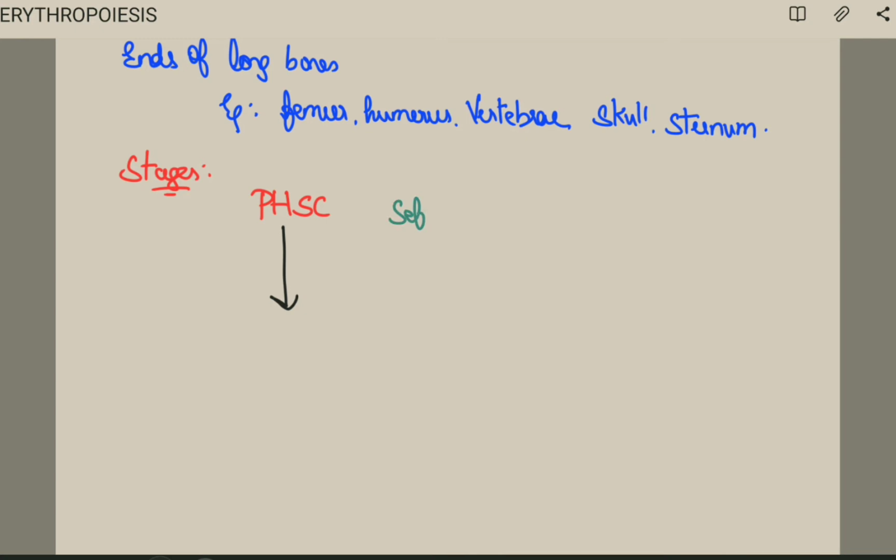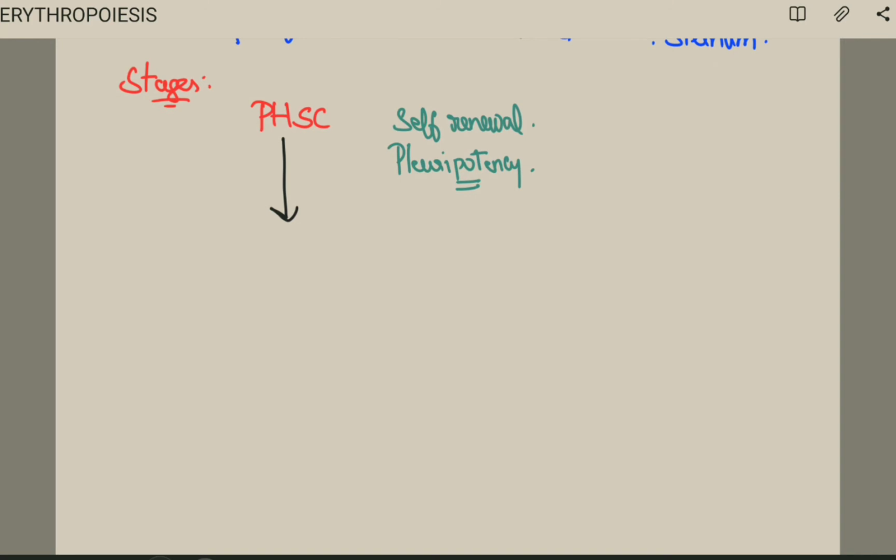I am talking about the characters of the stem cells. First one is self-renewal. Next is the pluripotency. You all know what is the meaning of pluripotency. Anyone? It is the ability to differentiate into any blood cell lines. Any blood cell. So that is our PHSC.